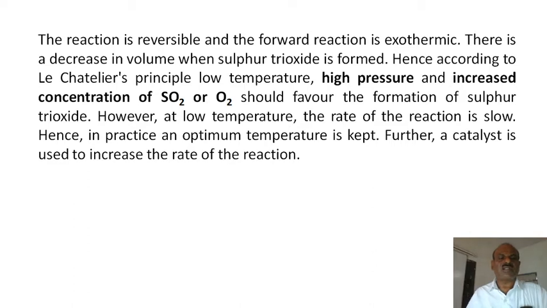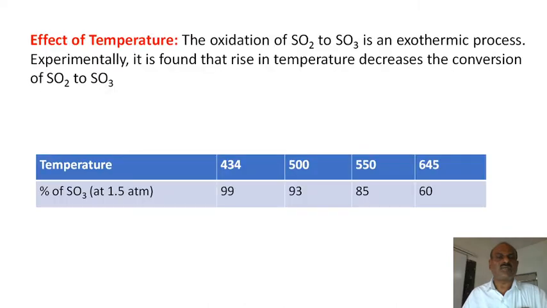Now this reaction is exothermic, so it is not favored at higher temperature, nor at much lower temperature, but at the optimum temperature. This reaction is also favored by using a catalyst. If the concentration of the catalyst is increased, the rate of the reaction also increases. What about the temperature? SO2 is converted to SO3.